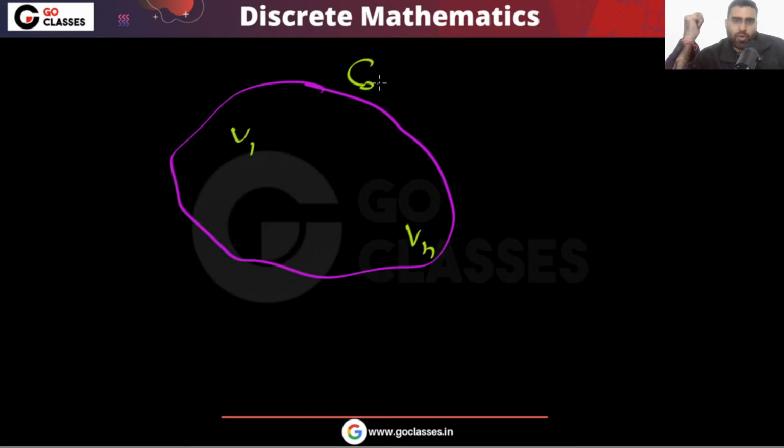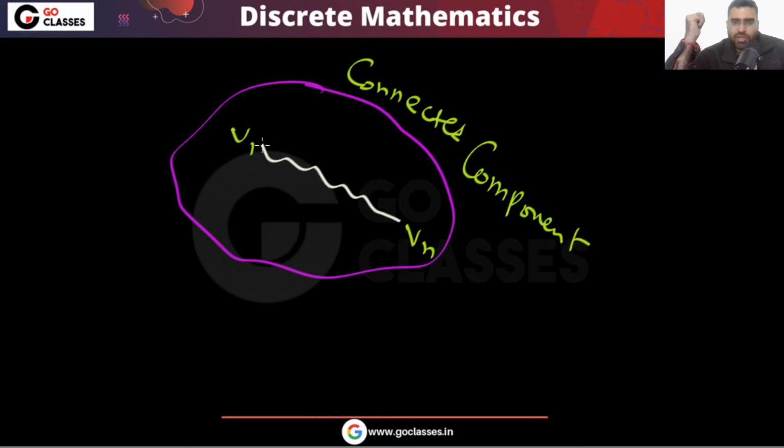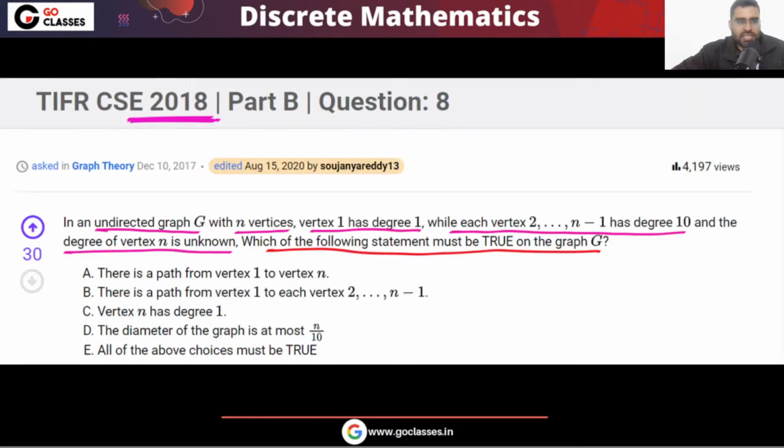If they are in the same component, then by the definition of component, there is a path between them. So finally your answer will be that there is a path between these. This statement is correct. The remaining options are wrong, and you can create counterexamples for the remaining options very easily.